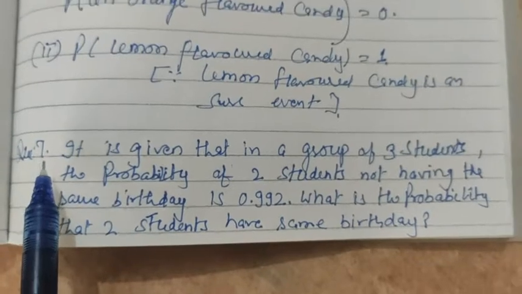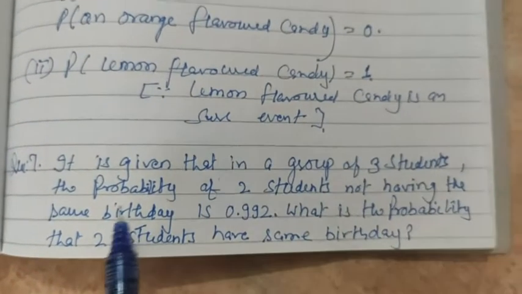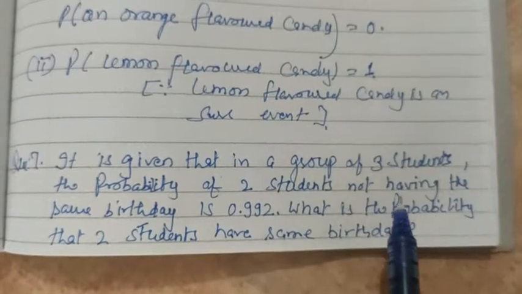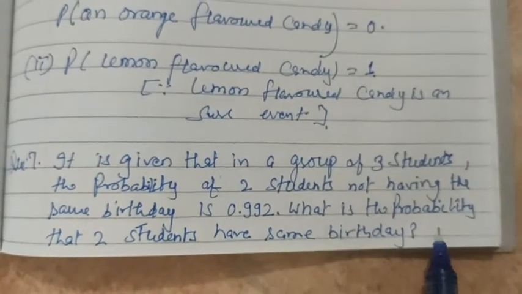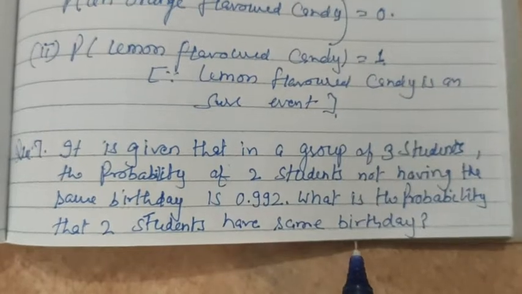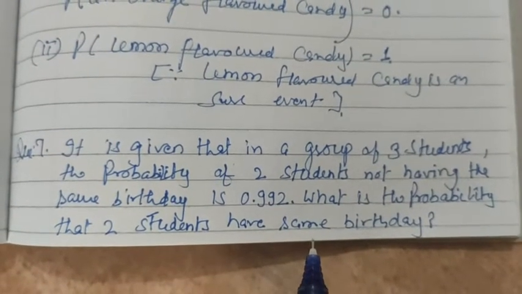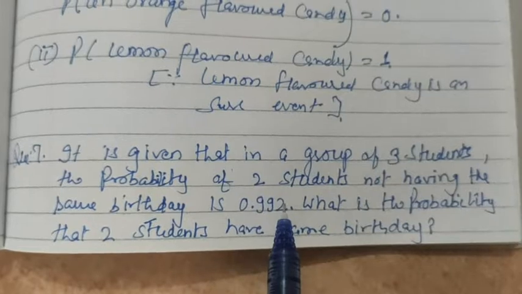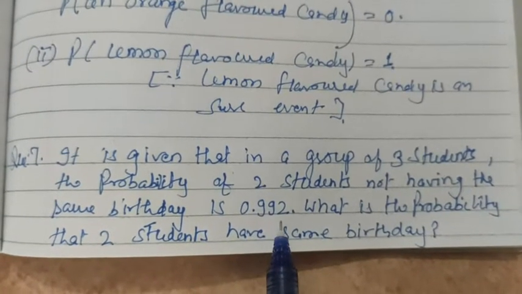In the next problem, that is question number 7, it is given that in a group of 3 students, the probability of 2 students not having the same birthday is 0.992, and what is the probability that 2 students have the same birthday. हमें फाइंड आउट करना है उन 2 स्टूडेंट्स का बर्थडे सेम दिन होने की, एंड हमें दिया गया है कि उनका बर्थडे सेम दिन नहीं है, उसकी प्रोबेबिलिटी कितनी है, 0.992 है.